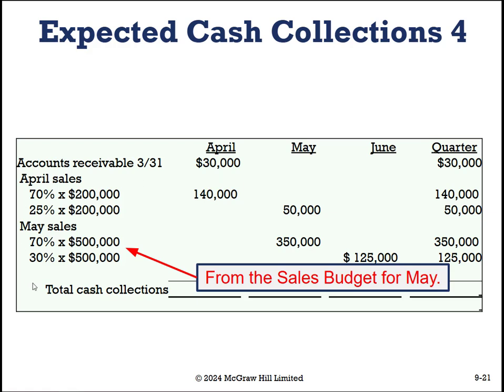In May, we're going to get 70% of what we sell in May, and 30% of what we sell in May. Interesting. All right, I had to go flip back for a second. So this should say 25% because it said 25% was collectible in the month after. And if we math it, 0.25 times 500,000 equals 125. So pardon me, her slide should say 25% here, but the math still maths. So we're going to continue on.